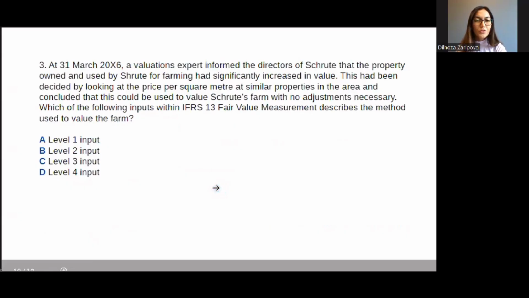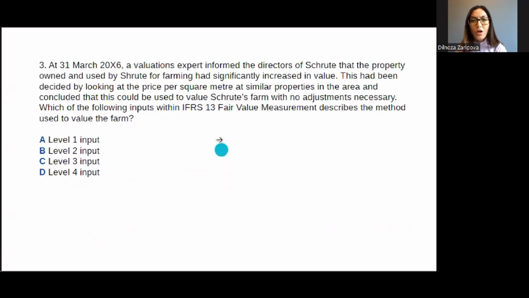At 31st of March 2006, a valuations expert informed the directors of Schrute that the property owned and used by Schrute for farming had significantly increased in value. This had been decided by looking at the price per square meter at similar properties in the area and concluded that this could be used to value Schrute's farm with no adjustment necessary. Which of the following inputs within IFRS 13 fair value measurement describes the method used to value the farm?